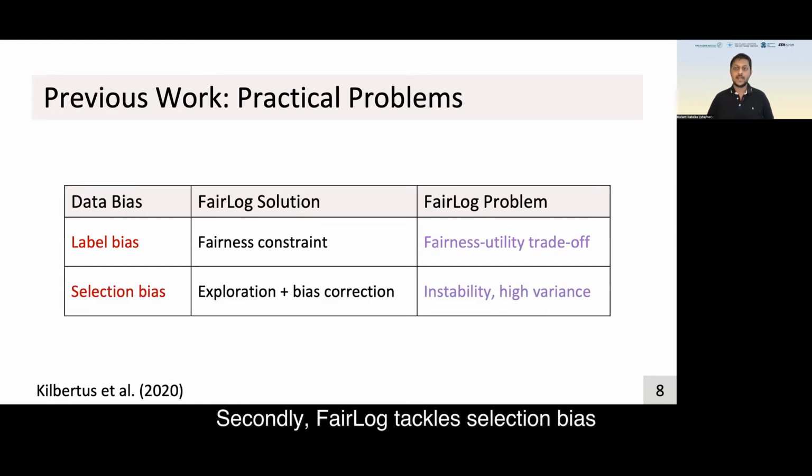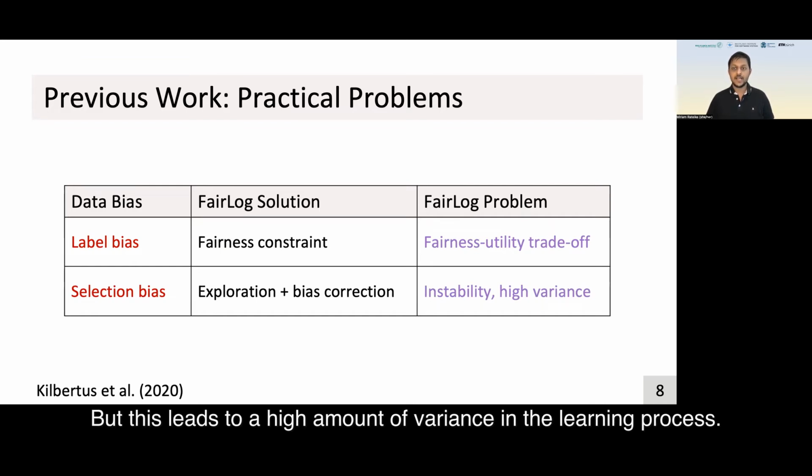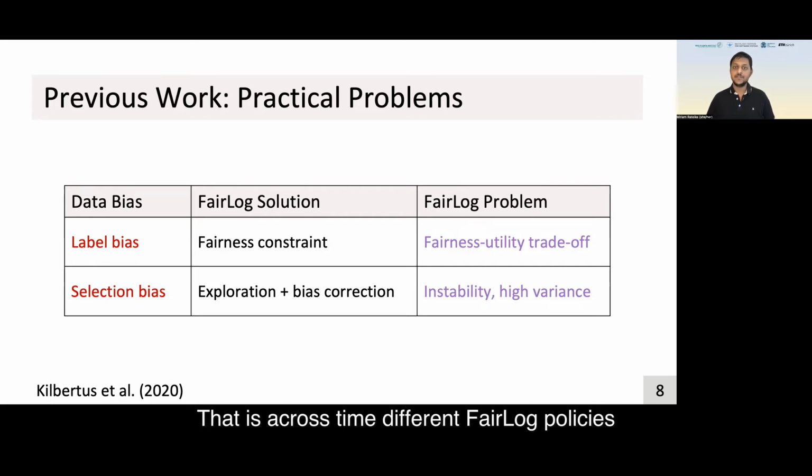Secondly, FairLOG tackles selection bias using exploration and bias correction. But this leads to a high amount of variance in the learning process. That is, across time, different FairLOG policies yield very different values of utility and fairness. This variance makes the learning process unstable.